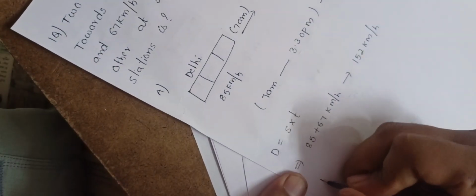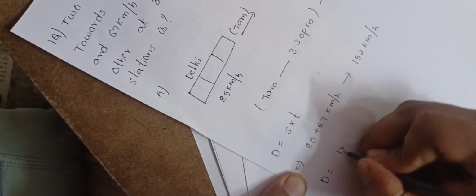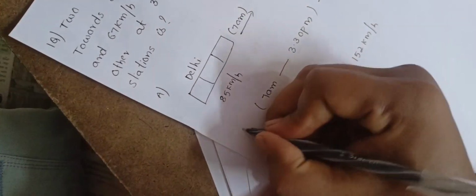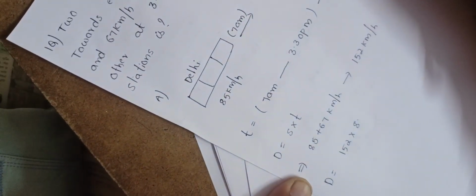Substitute in the formula D equals S into T: S equals 152 and T equals 8.5.